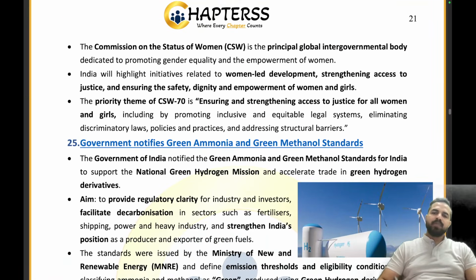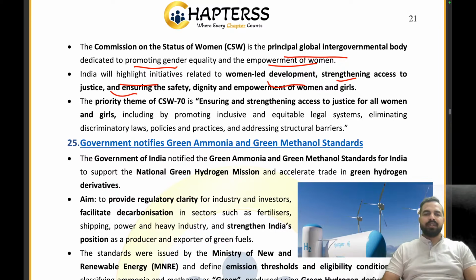The Commission on the Status of Women is the principal global intergovernmental body dedicated to promoting gender equality and the empowerment of women. India will highlight the initiatives related to women-led development, strengthening access to justice and ensuring the safety, dignity and empowerment of women and girls. The priority theme of CSW70 is ensuring and strengthening access to justice for all women and girls. Clear?